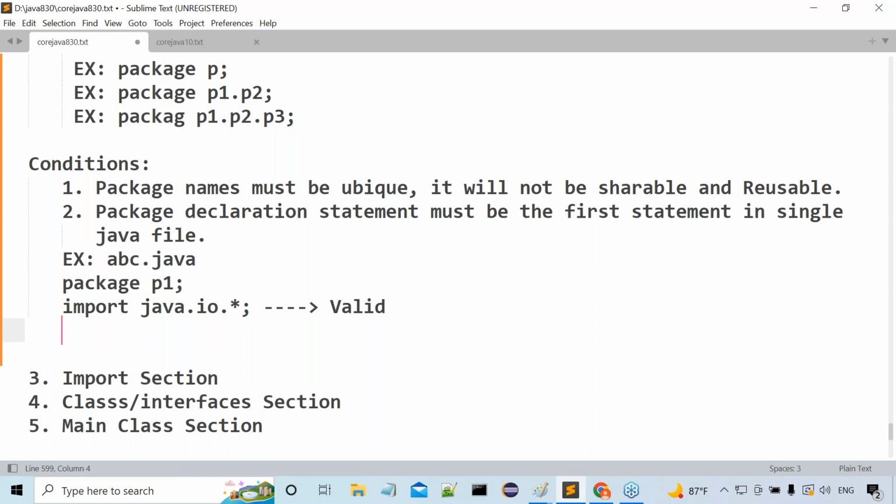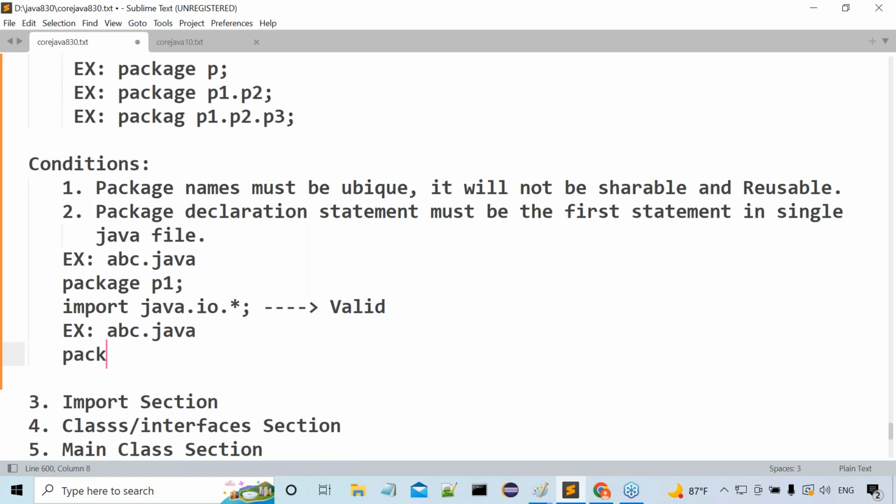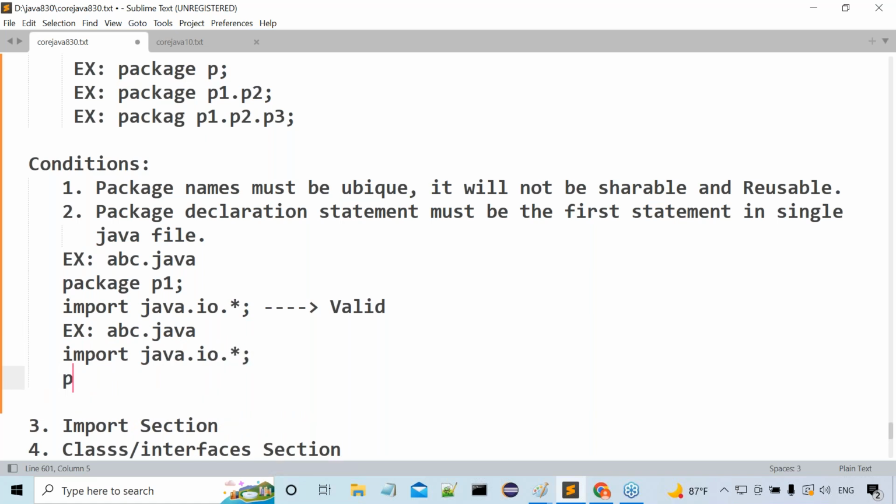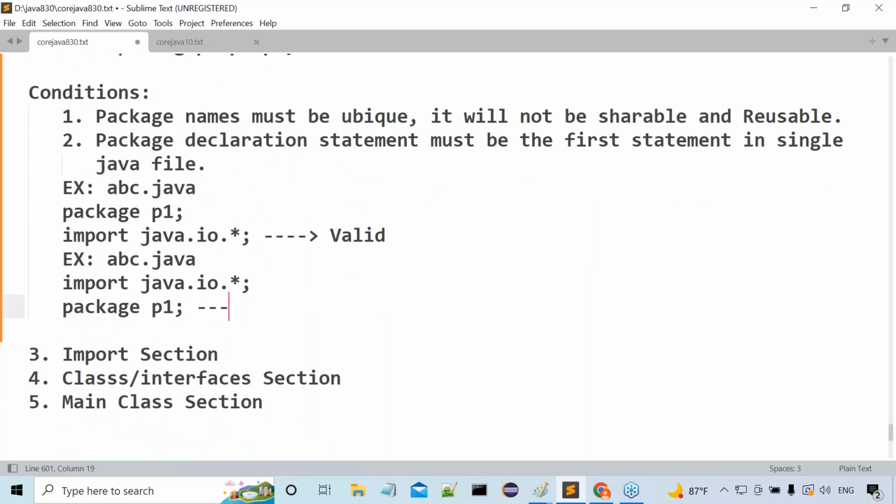Let me take one more example. Try to observe this clearly. Again the file name is abc.java. First of all, I provided import java.io.star. Then after that I provided package P1. Now is this a valid case or an invalid case? Come on guys, valid case or invalid case?